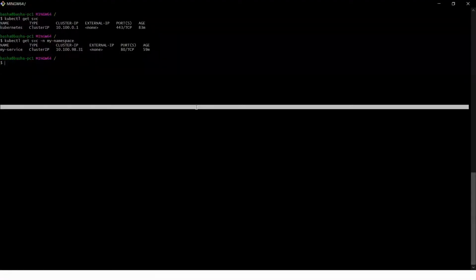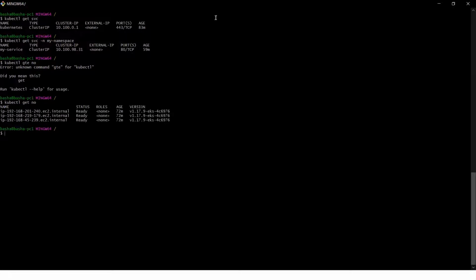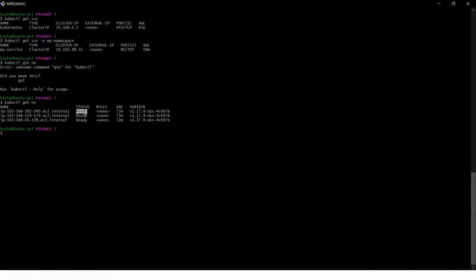Let me show you the cluster until then. This is my existing EKS cluster. kubectl get nodes. Okay, spelling mistake. This will get me the worker nodes that are part of my EKS cluster. If you see, the status for the worker nodes should always be Ready, which means these nodes are able to talk to my control plane.